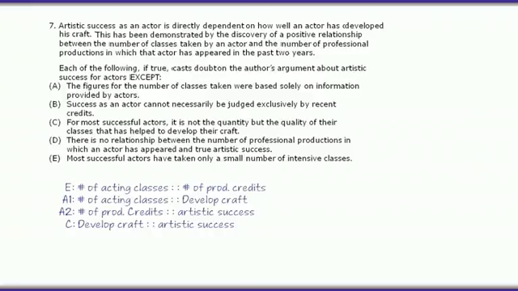Let's work through the answer choices in reverse order this time, just in case you started going through the answer choices already. Answer choice E weakens the argument by suggesting that you don't need to take a lot of fancy classes to become the next successful actor. Get rid of E. Answer choice D comes right out and says there's absolutely no connection between an actor's artistic accomplishment and his number of production credits. Okay then, definitely a weakener, and therefore another wrong answer.